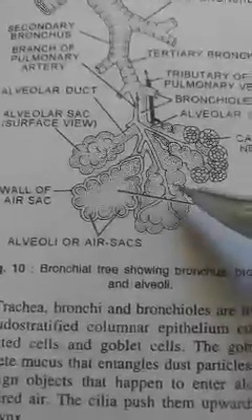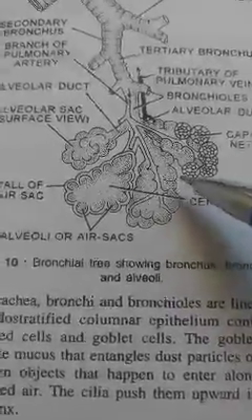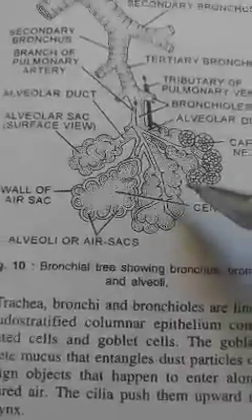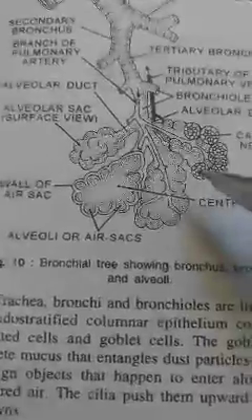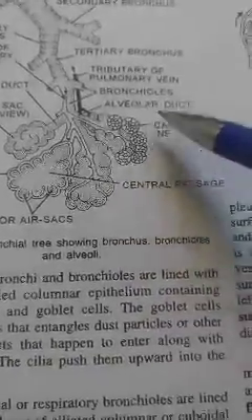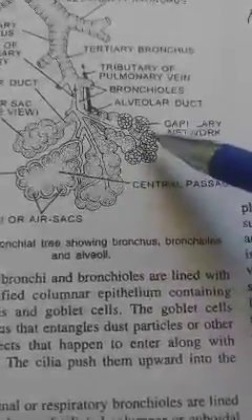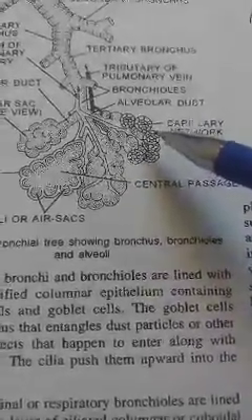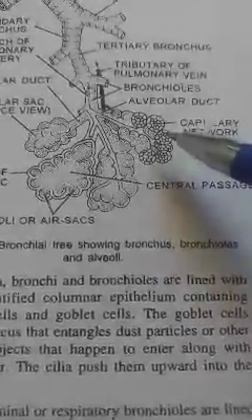The alveolar wall is extremely thin. It is composed of a single layer of squamous epithelium along with a network of extremely fine capillaries. This is the capillary network you can see. Capillaries are so fine that at a time only a single row of blood cells can pass through them.